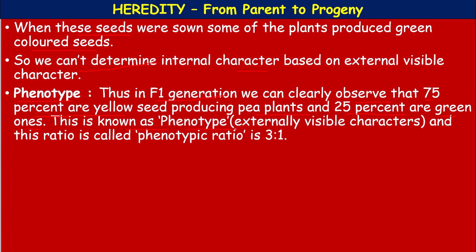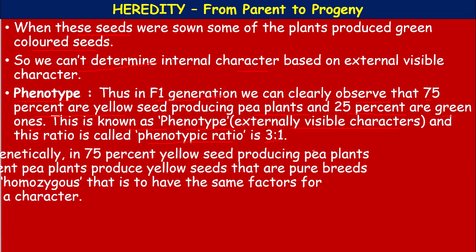Physical means external. Phenotype, physically externally visible characters, and this ratio is called the phenotypic ratio. In the law of dominance, the ratio which we produced in the F2 generation is 3:1, 3 yellow and 1 green, means 75% yellow and 25% green.